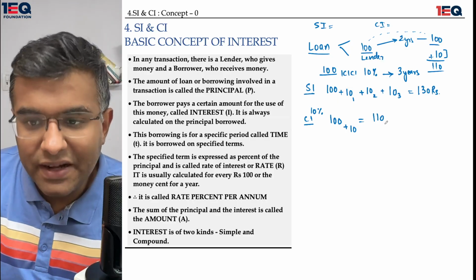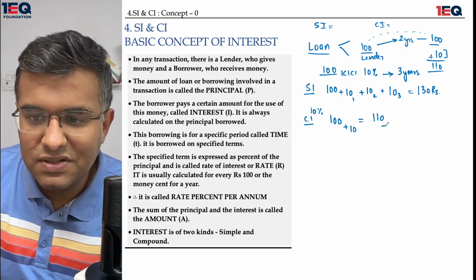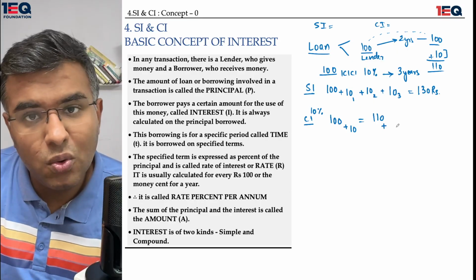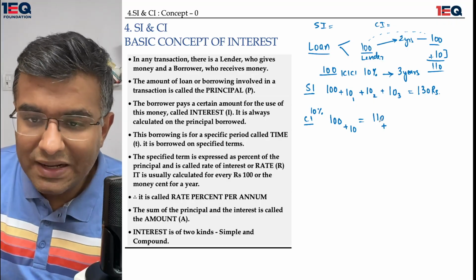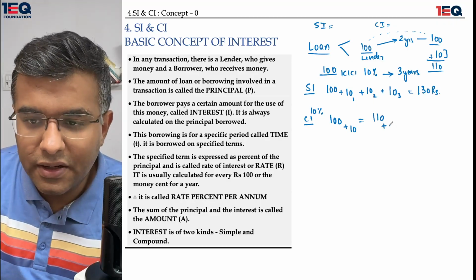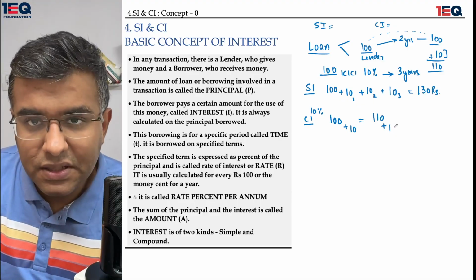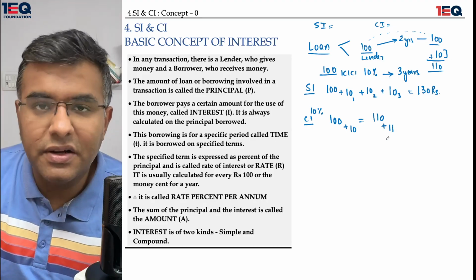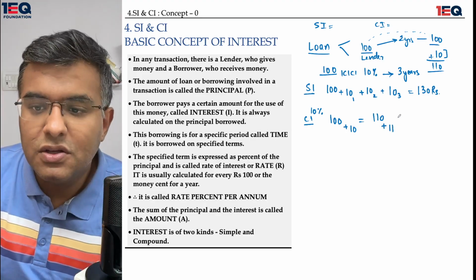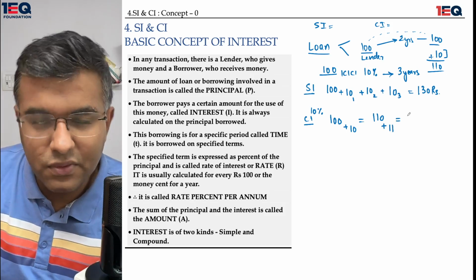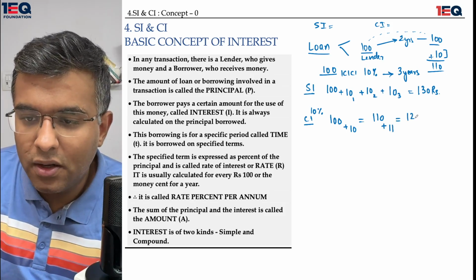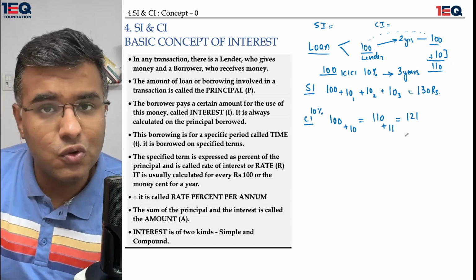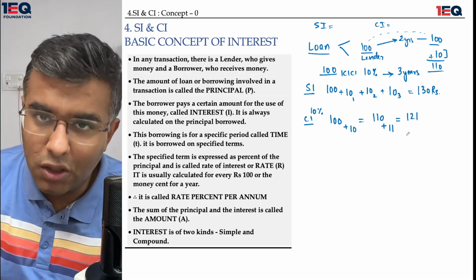At the end of the second year, the picture changed because again 10% was applied, not to 100 rupees but to 110 rupees. At 110 rupees, a 10% interest rate came out to be 11 rupees. So at the end of the second year, I was supposed to pay back a 121 rupees loan.